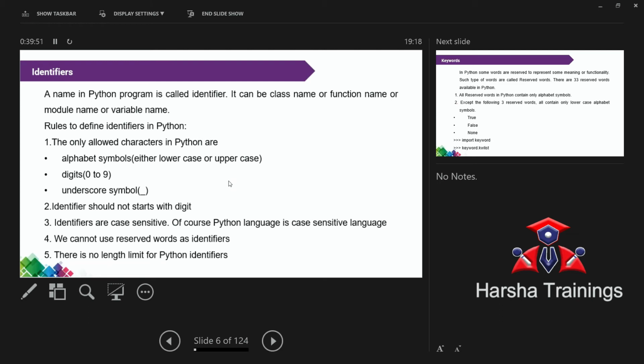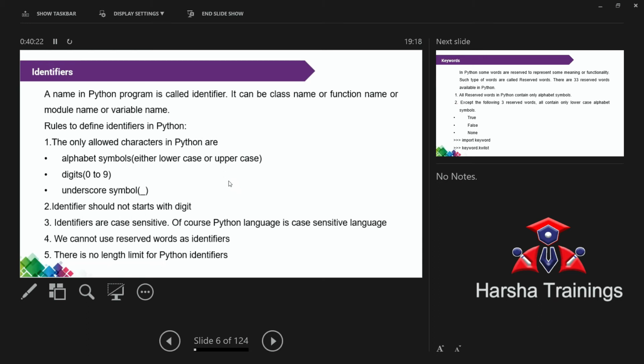And identifier, in the sense, actually the identifier does not exist by itself. For example, okay, no problem, I will explain. In the previous one, we discussed a is equal to 5. What is a? We assume that a is a variable. So for a variable, how can you give the name? Based on the rules of the identifier. That means a very simple example.